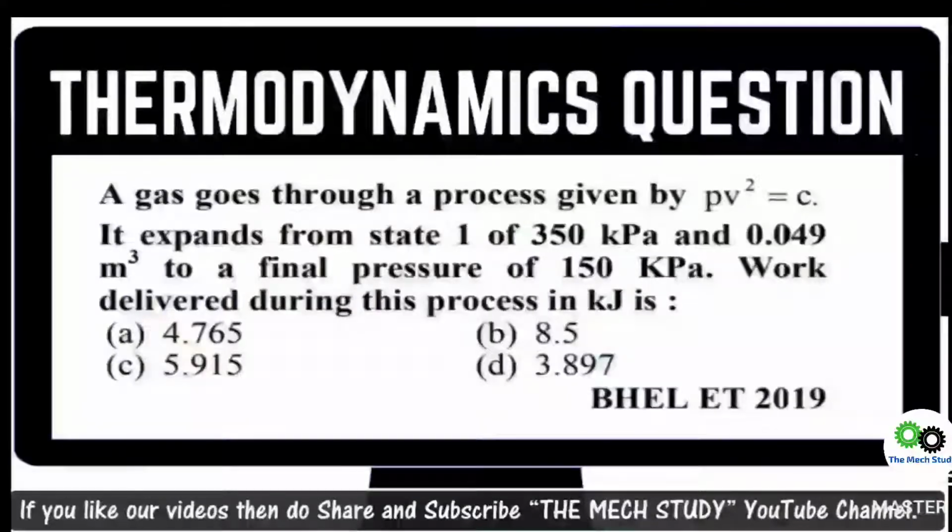They have given the equation PV squared equals C. You should know that PV^n equals C, which is constant, where n equals 2, as given in the question. They have also mentioned the initial state pressure of 350 kilopascal, the final state pressure of 150 kilopascal, and the initial volume as well. If you have an idea about the polytropic process, you will definitely solve this question, because two basic equations are used in it.